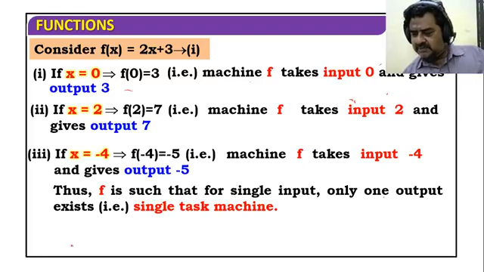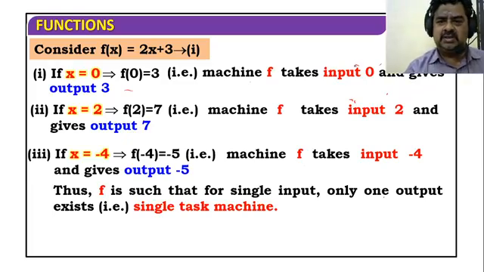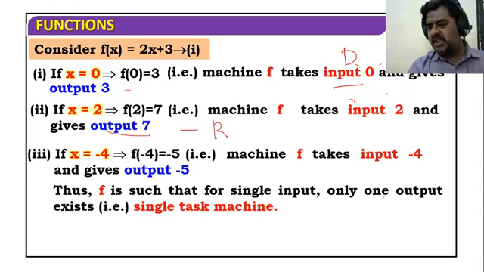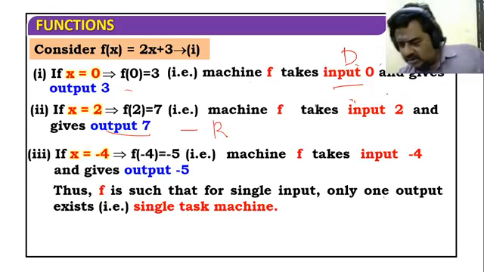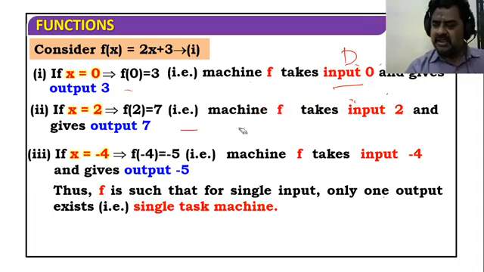Anybody comment? Good. Input is domain. What is output? Range. Okay, you understand. Yes, very good. Again answered by Sudarshan. Very good.